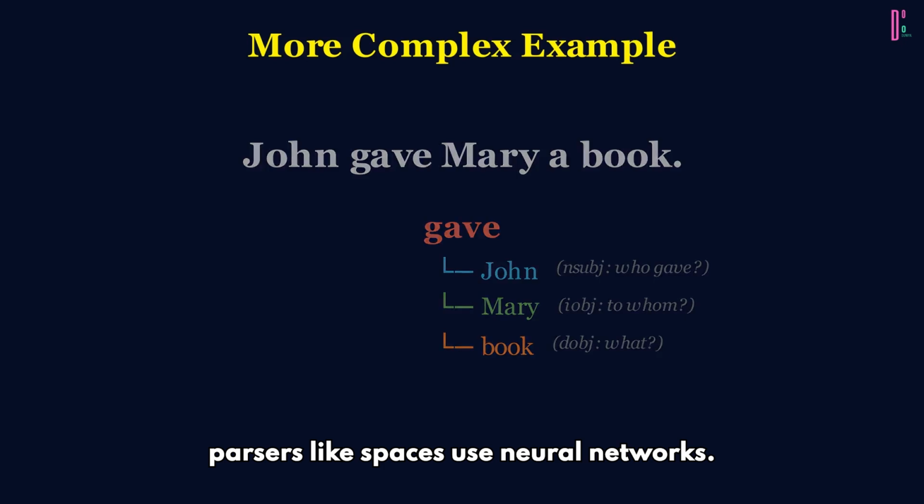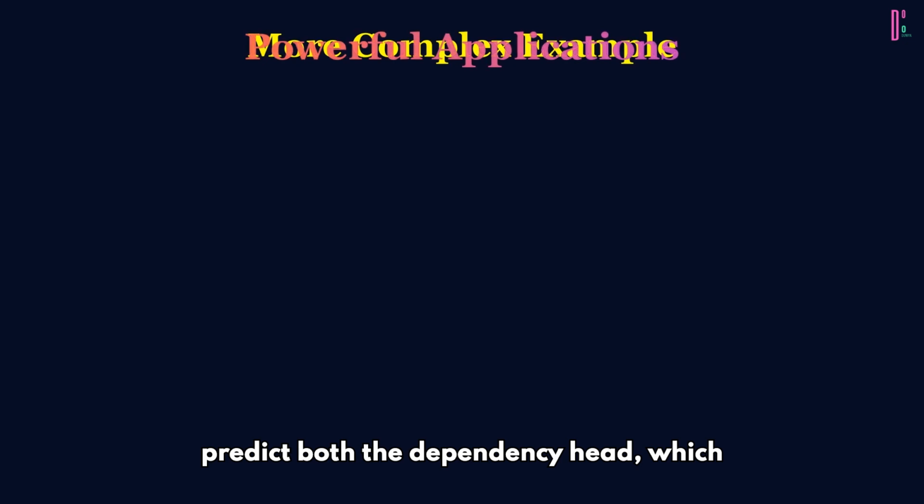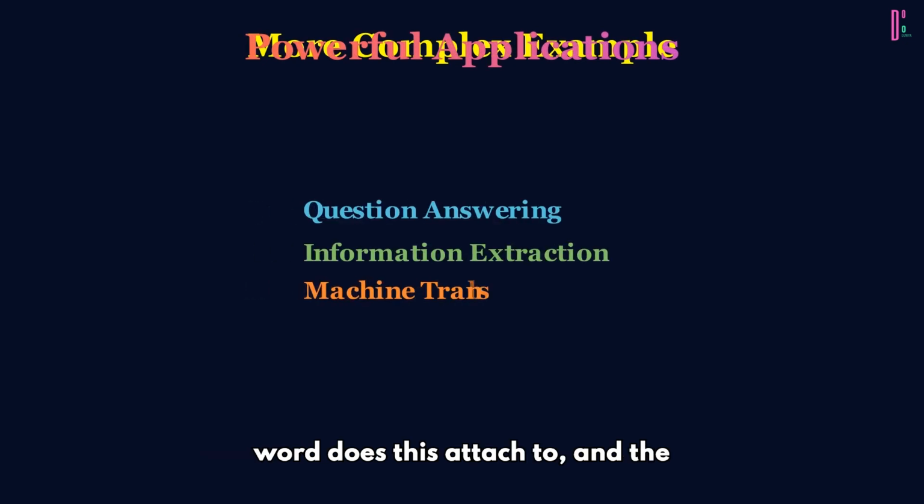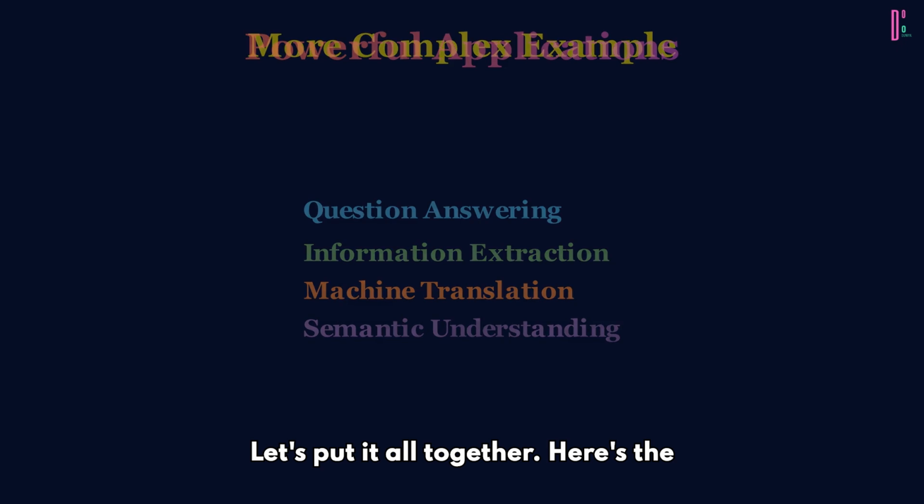Modern parsers like spaCy use neural networks trained on annotated corpora. They predict both the dependency head, which word does this attach to, and the dependency label, what's the relationship. The output is a parse tree you can traverse programmatically. It's structured, queryable syntax. Let's put it all together.